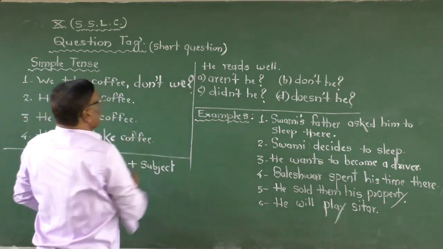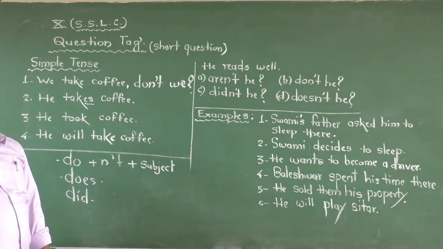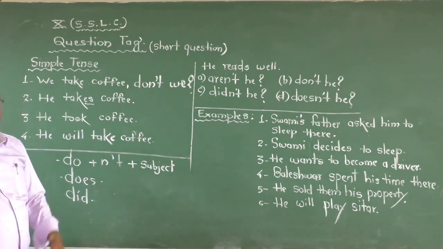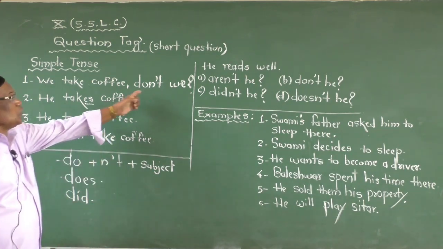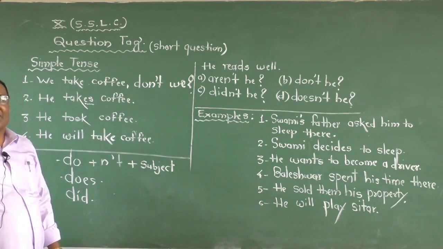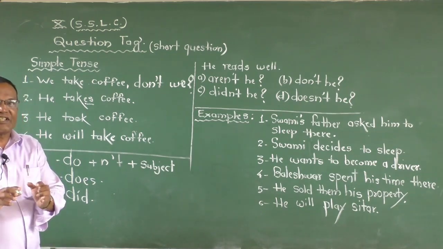And in pronunciation, "do not we" is wrong. Don't we? Because you are conversing. You are speaking. So, don't we? This is the formation. Simple, very simple way. I am just telling you.